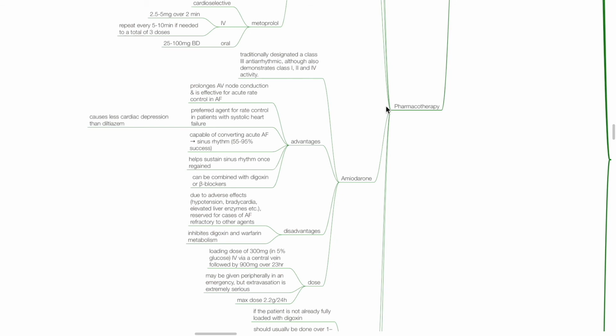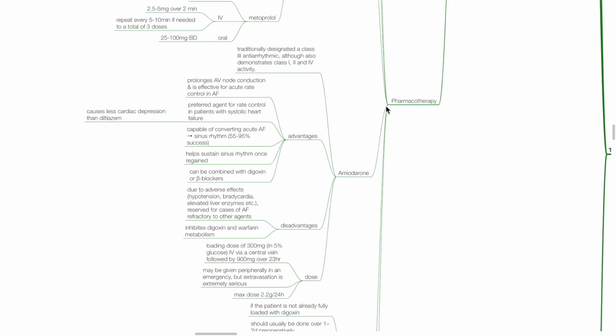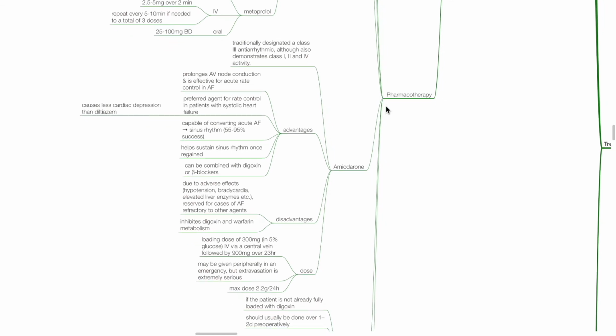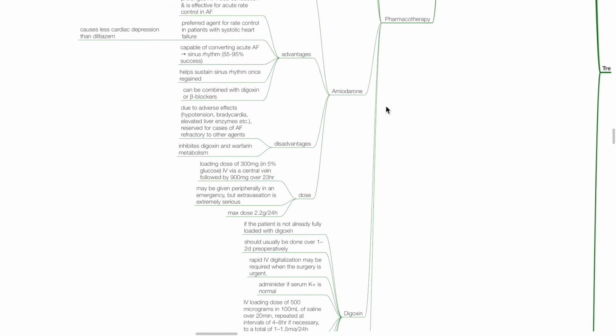Disadvantages of amiodarone include its adverse effects such as hypotension, bradycardia, and elevated liver enzymes, and therefore amiodarone is reserved for cases of AF refractory to other agents. Amiodarone also inhibits digoxin and warfarin metabolism. The dose is 300 mg loading dose, IV via a central vein, followed by 900 mg over 23 hours. Amiodarone may be given peripherally in an emergency, but extravasation is extremely serious. The maximum dose is 2.2 grams over 24 hours.